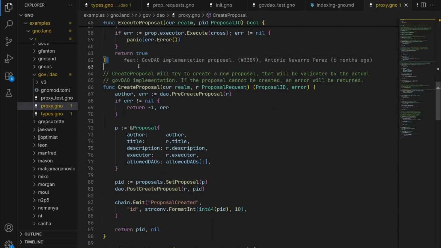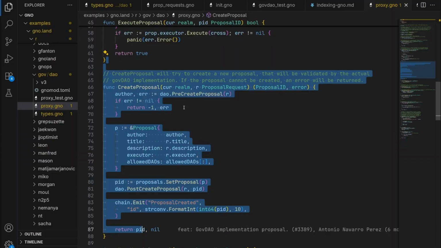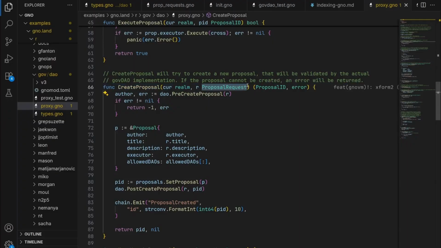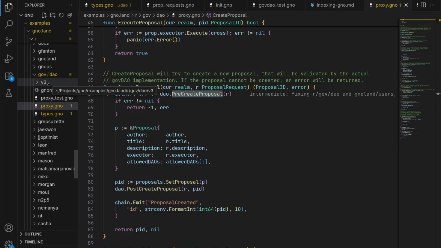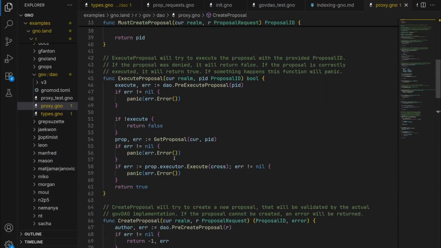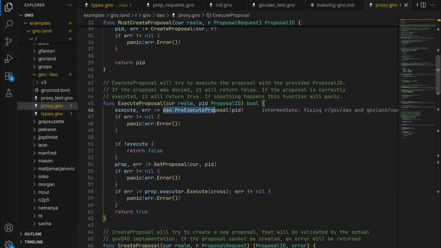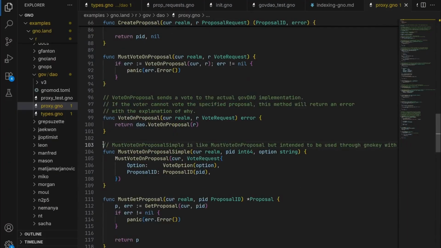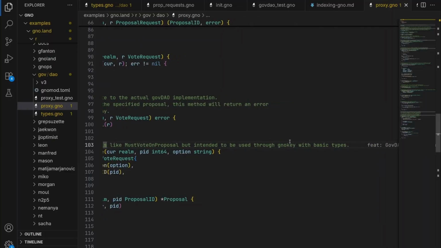First and most importantly, you have CreateProposal, which will let you create a new proposal, as said earlier, with the proposal request. It will call PreCreateProposal, which is one of our implementations. This one can be changed over time if there is a proposal request, which is all the concept of upgradability I talked about earlier. Then we set the proposal and we PostCreateProposal. It is the same for ExecuteProposal. You will PreExecuteProposal from our DAO implementation. Then you will get it and you will execute it from our executors. To vote, as said earlier, you have MustVoteOnProposalSimple, which only takes strings since it is intended to be used through Gnoki.